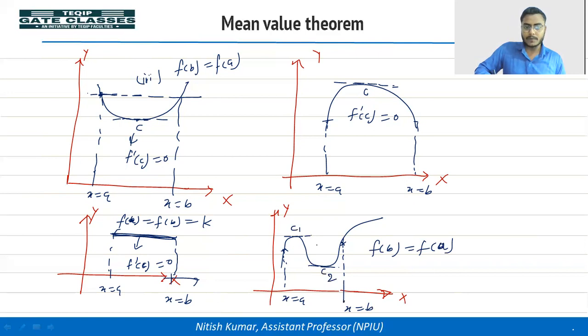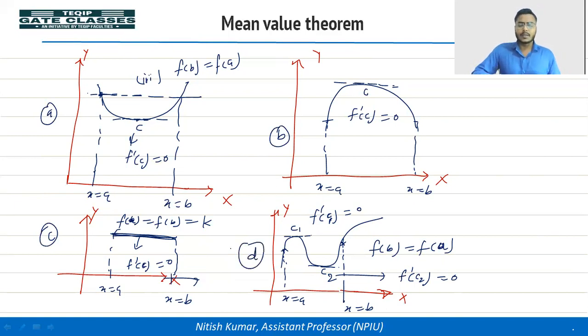You can see from the figure that f dash C1, the tangent at the C1 point, is parallel to the x-axis, which means 0, and at this point also you can see f dash C2 is 0. So it can be in the 4 cases. It can be this one, it can be this one, it can be this one, it can be this one. Okay. So if any function does not satisfy any of the 3 conditions, then the function fails Rolle's